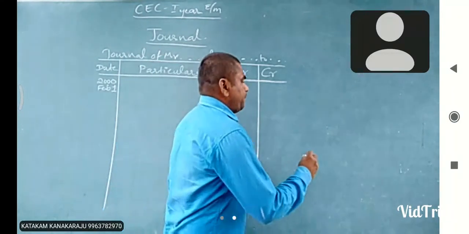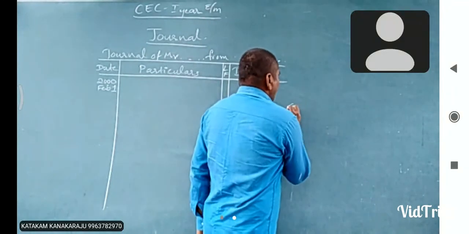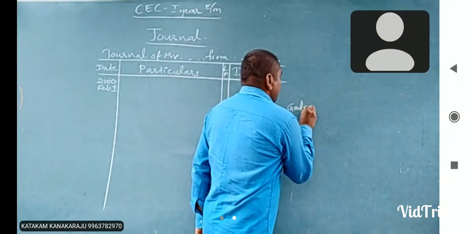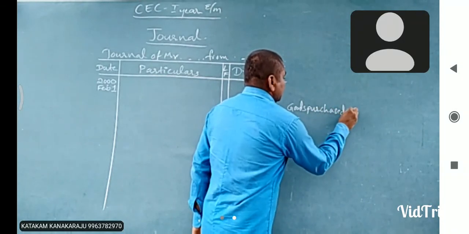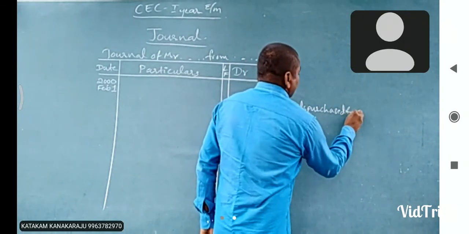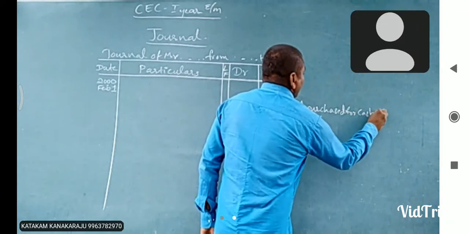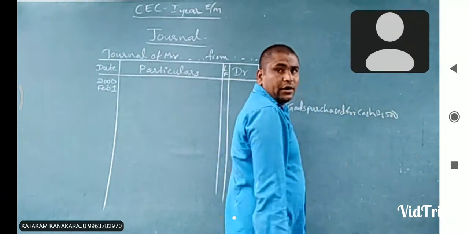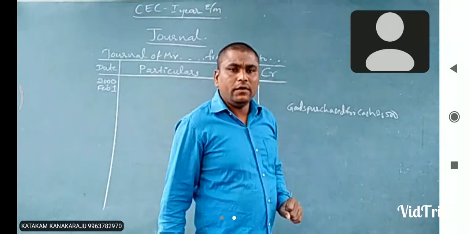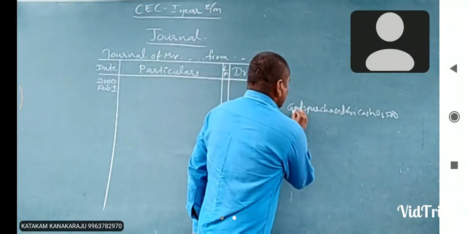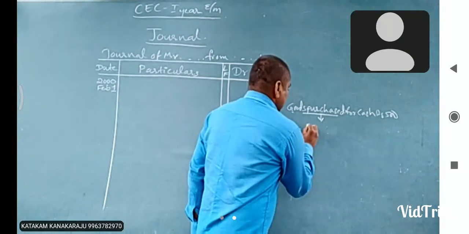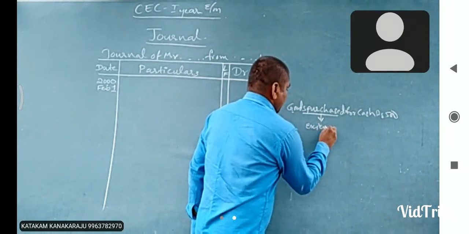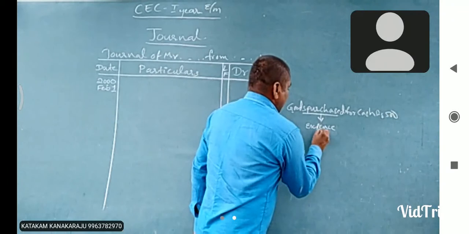For example, goods purchased for cash rupees 500. We learned yesterday: goods purchase is an expense.